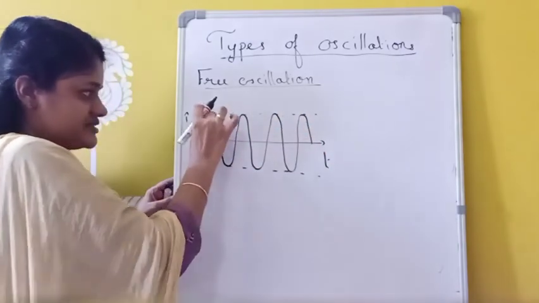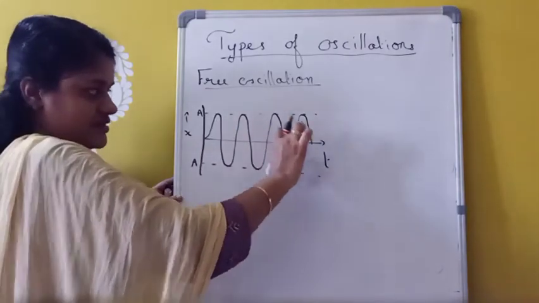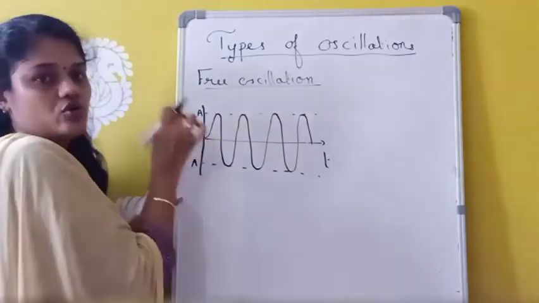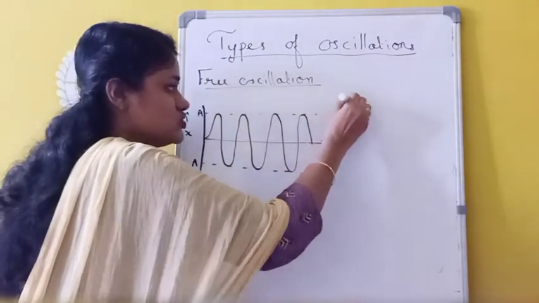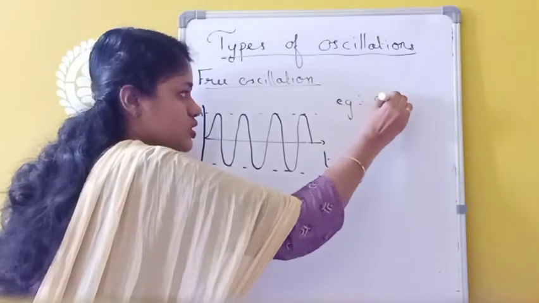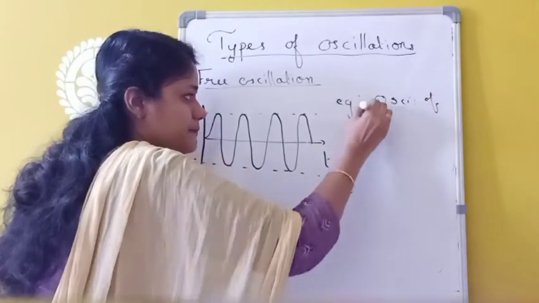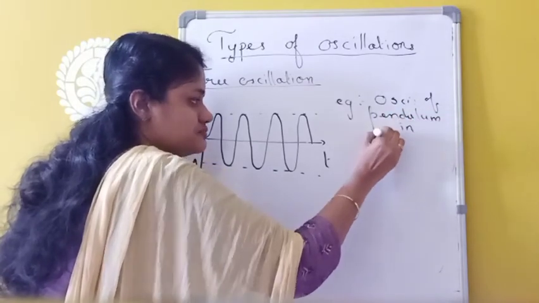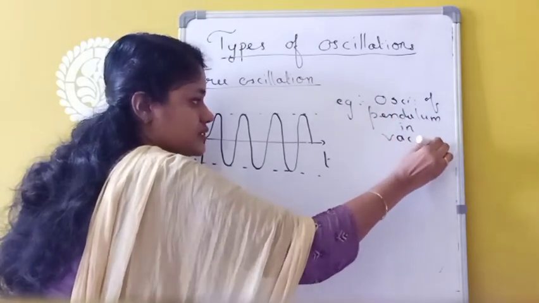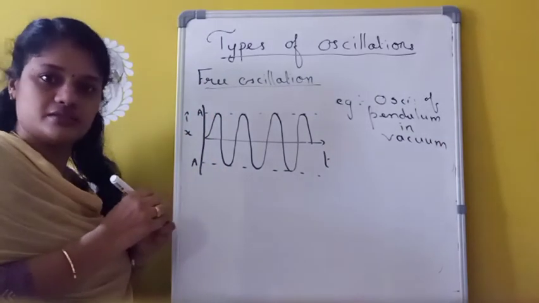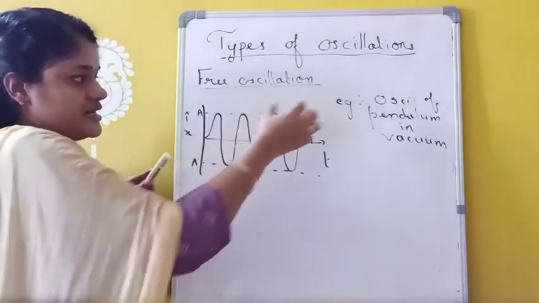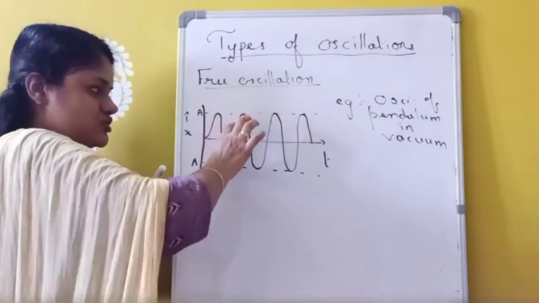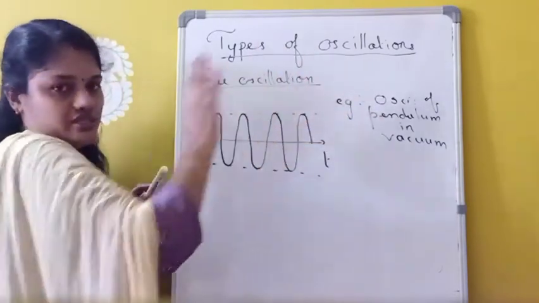See, the amplitude always remains constant. Everywhere the amplitude is constant, so it is not decreasing with respect to time. That is called free oscillation. The best example is oscillation of a pendulum in vacuum. In normal atmosphere there may be some dissipative forces, but if you oscillate this pendulum in vacuum, it is an example of free oscillation. That means the amplitude will always remain constant throughout the oscillation.